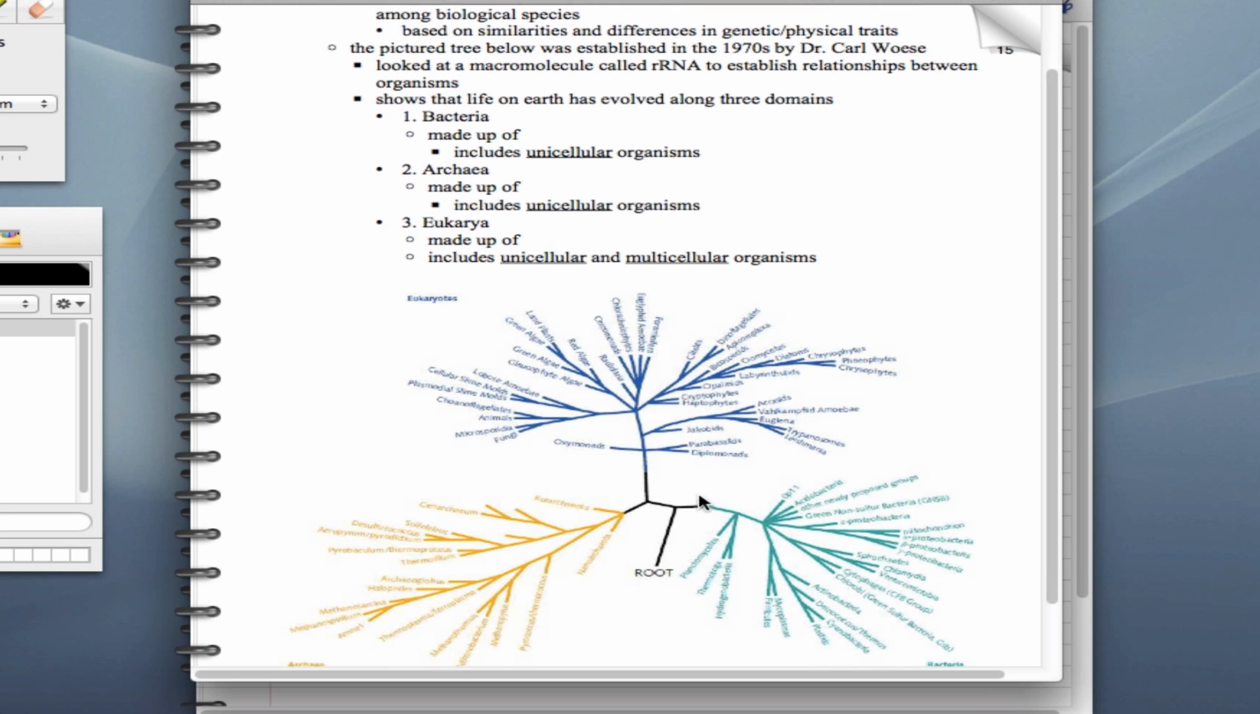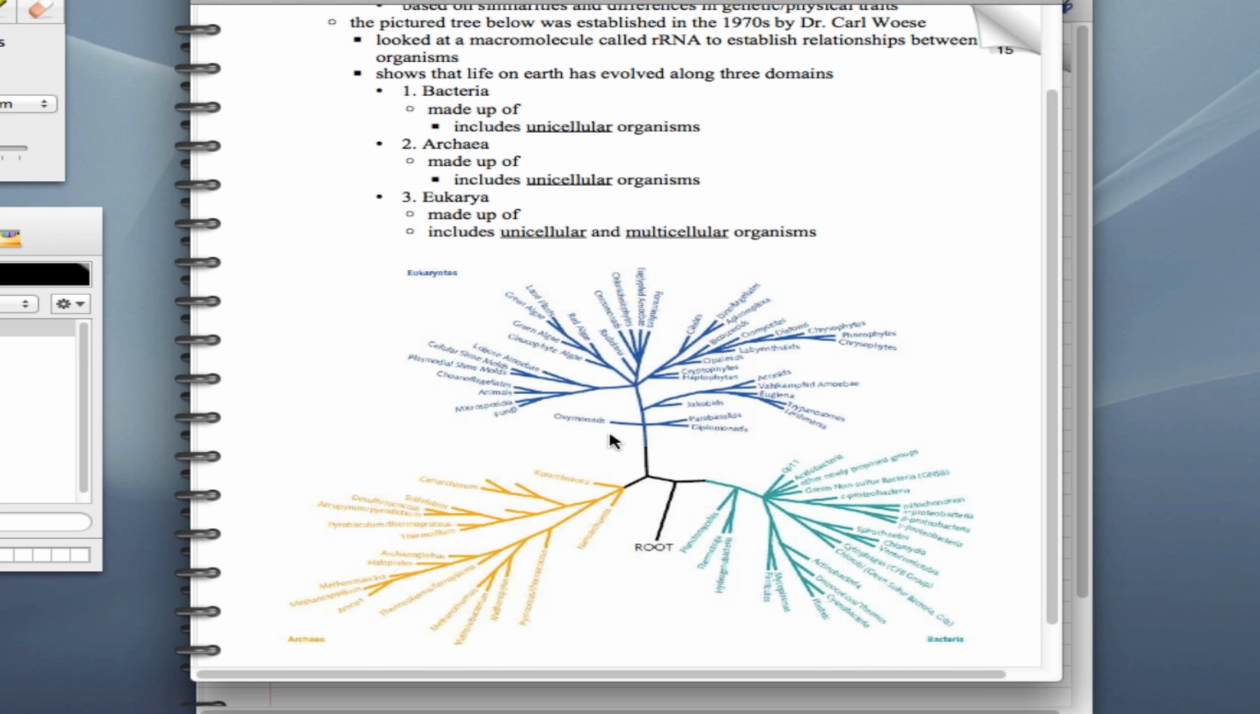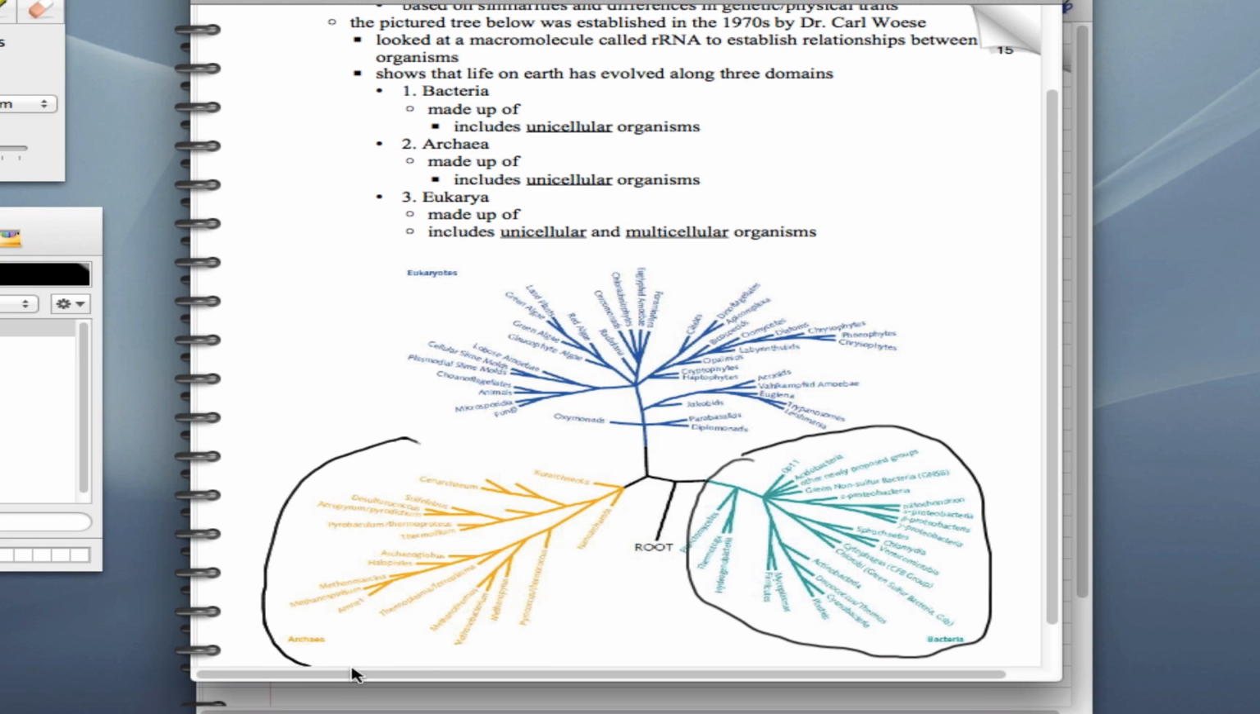And what you'll notice is that this tree is made up of three major parts. We've got bacteria, which is down here. All bacteria are shown in this part of the tree. We've got something called archaea, which isn't something that's talked about very much, but they kind of look like bacteria. They're just a little bit different if we look at their DNA. And finally, we've got eukarya, which we've got here.